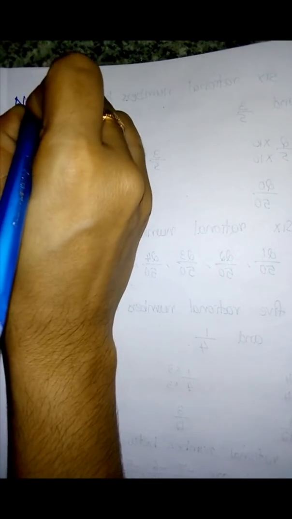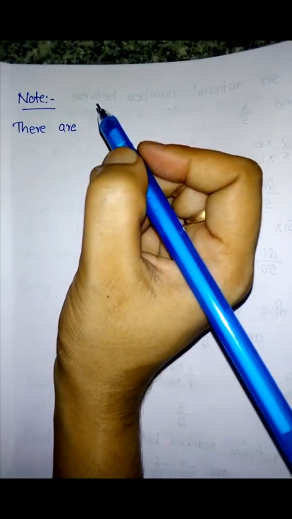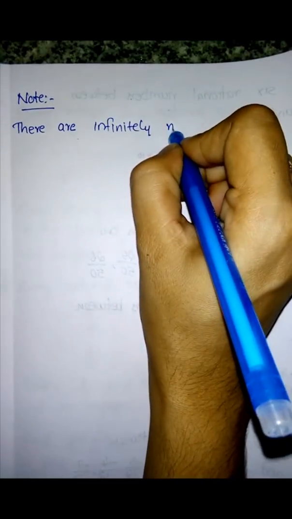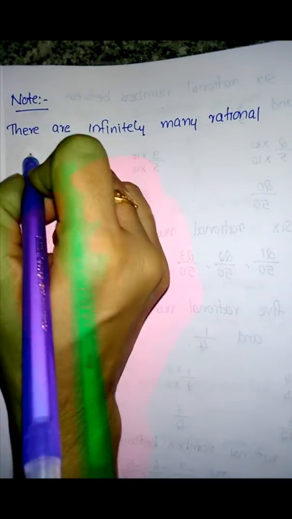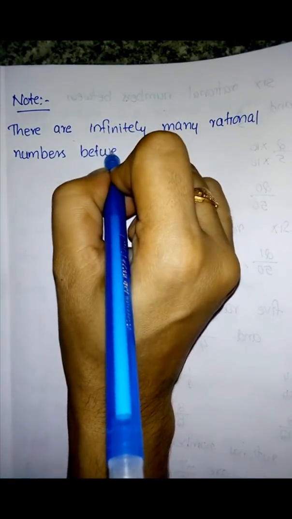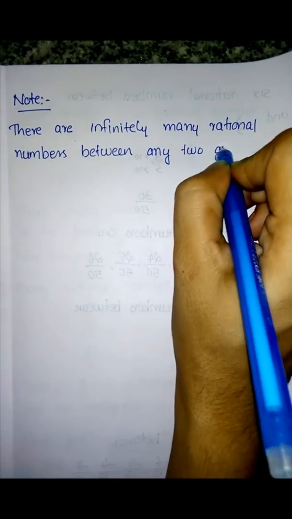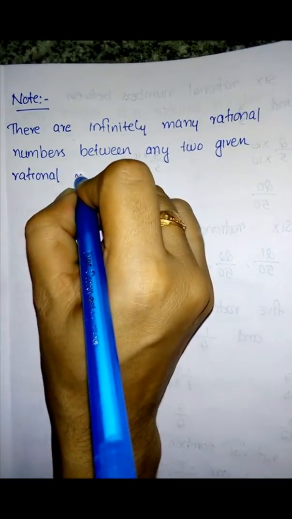So please write down a note. Write down: there are infinitely many rational numbers between any two given rational numbers.